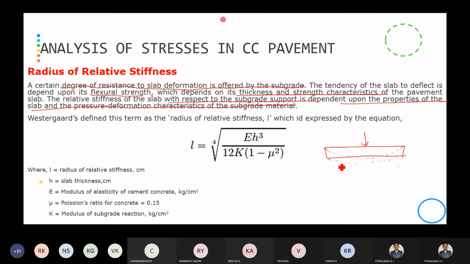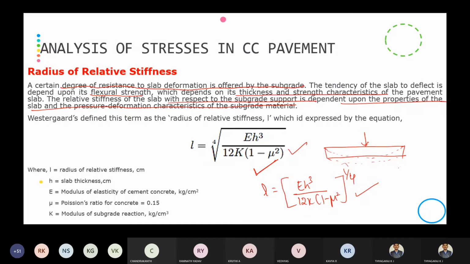Okay, so remember the properties of the slab will be indicated in terms of radius of relative stiffness. Radius of relative stiffness is the term which is used to represent the property of a cement concrete slab. So L, you can note down this formula also: E h cube divided by 12k into 1 minus mu square, whole power 1 by 4. Both are correct. You can note down the formula for the radius of relative stiffness.